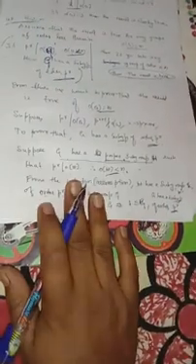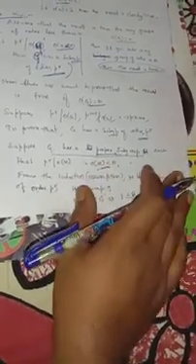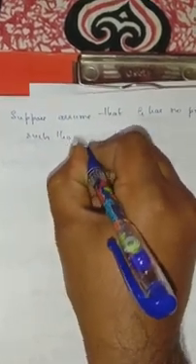So now we are assuming that G has no proper subgroup H such that p to the power of r divides the order of H.